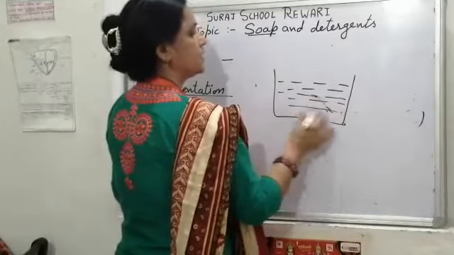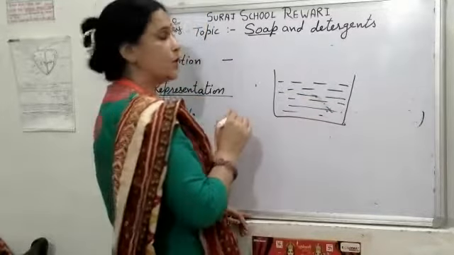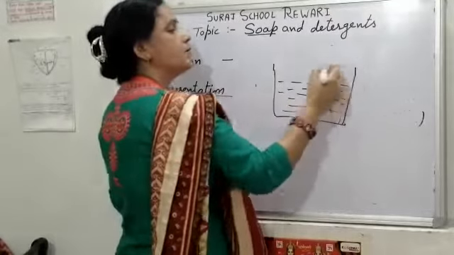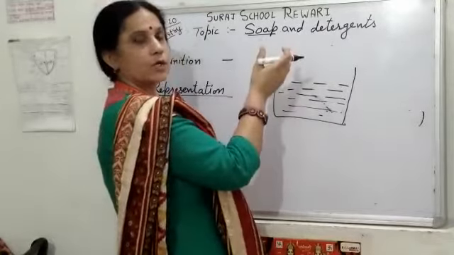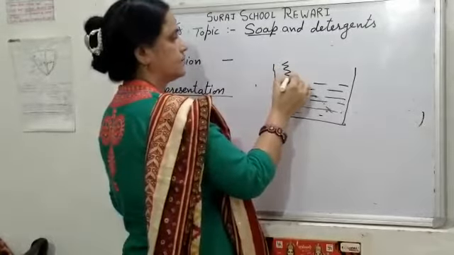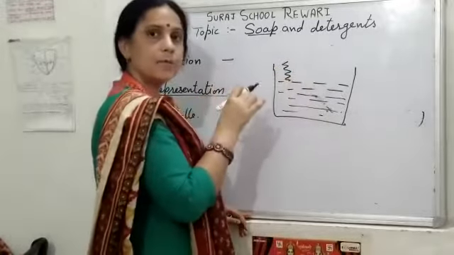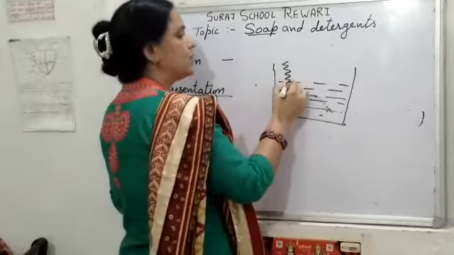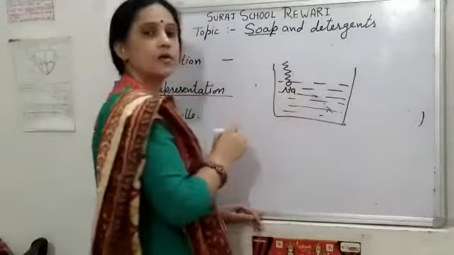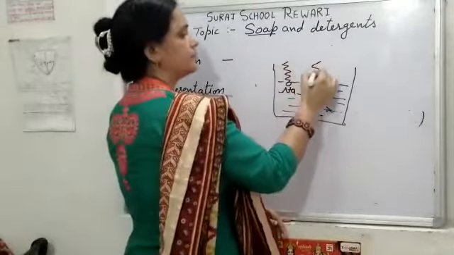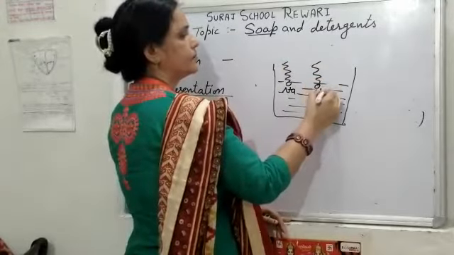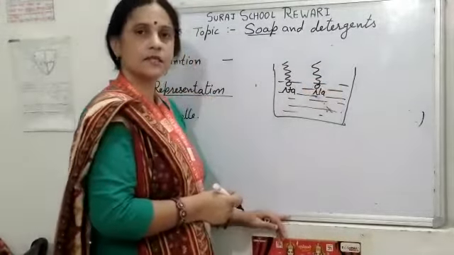Suppose it is water. When we apply soap in water, then the zigzag portion, the tail, moves outwards from the water, and its head part is inside the water, because the head is hydrophilic and the tail is hydrophobic. So it is arranged like this way.